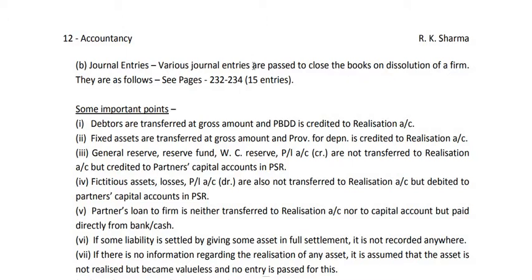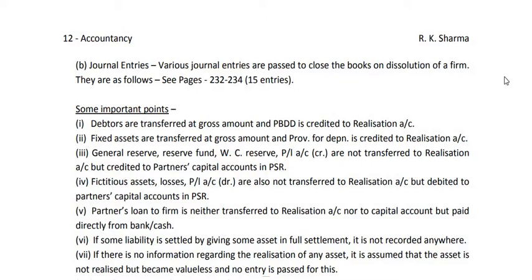So various journal entries are passed. Now the question is, what are those entries? Those entries are given in your NCERT book, pages 232 to 234. That means you have to go through these three pages, 232, 233 and 234. 15 entries are given there. For example, I am telling you a few entries for your reference.